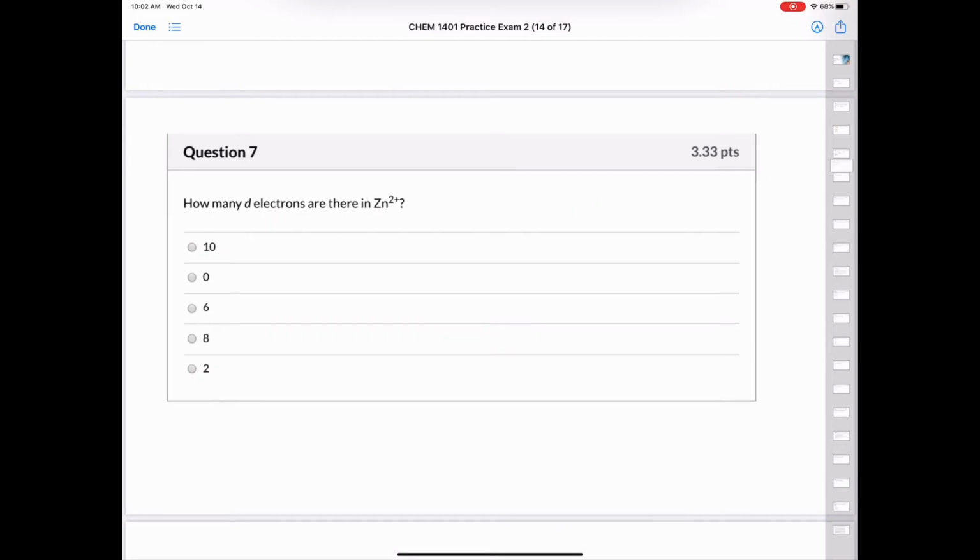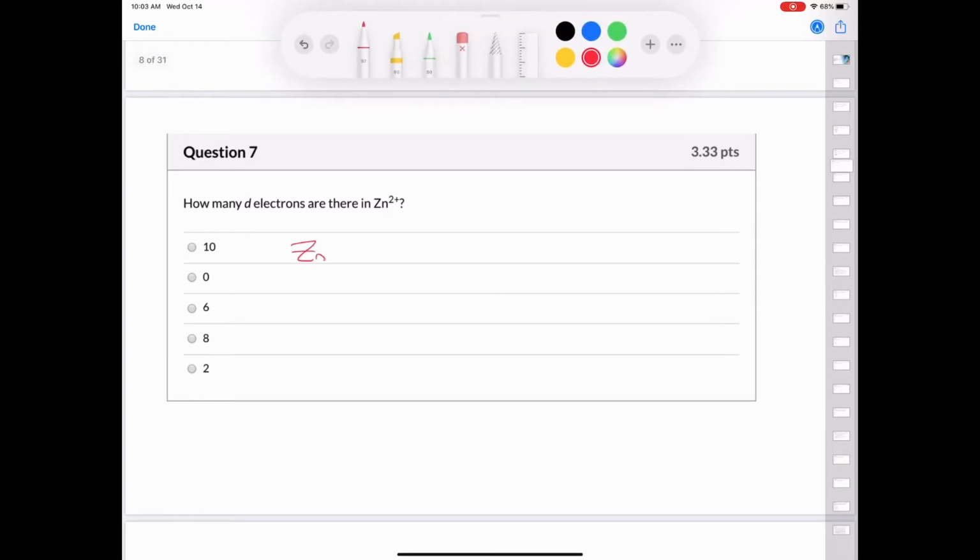Next question asks us, how many d electrons are there in zinc with the 2+ charge? Well, zinc is element number 30. If we write out the electron configuration of zinc, the noble gas that precedes zinc is argon. And so after argon, we would have 4s2, and then we would have 3d10. That would be for zinc.